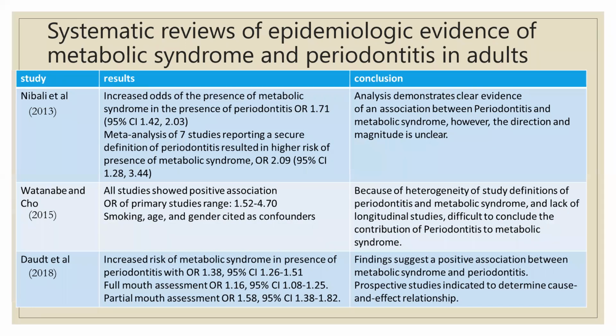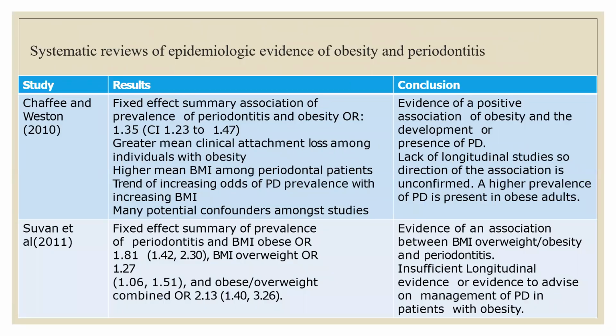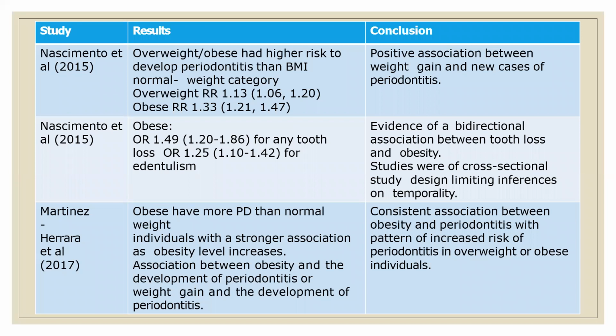Again, the same thing. In very few situations in periodontal literature do we find such strong associations as with metabolic syndrome. Yes, definitely there is an increased relationship, but work is still going on regarding periodontitis and its definition. But multiple systematic reviews have given us a positive association. Then 2010, Chaffee and Weston also found a positive association, and Sulveton et al. also found it. All of these show the odds ratio is a minimum of 1.23 or 1.5, and goes up to 4.4 to 4.5, which is a big number. So these are all the systematic reviews.